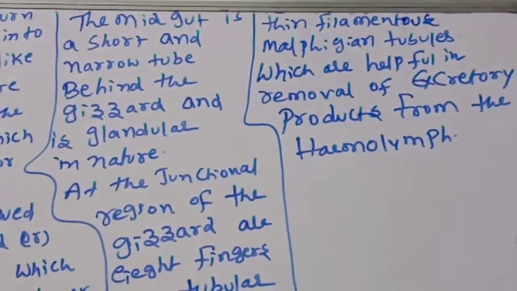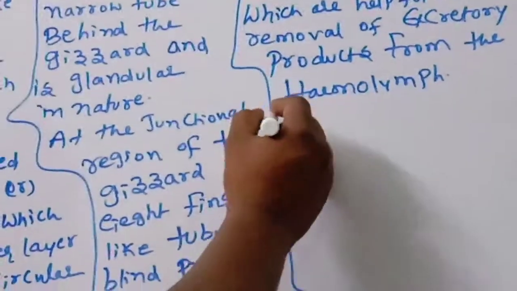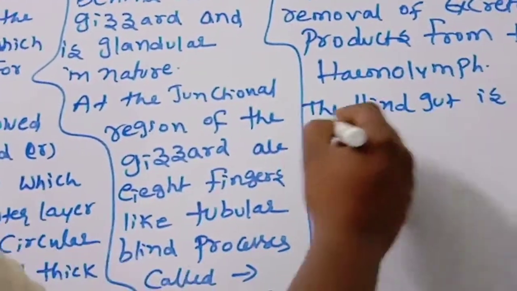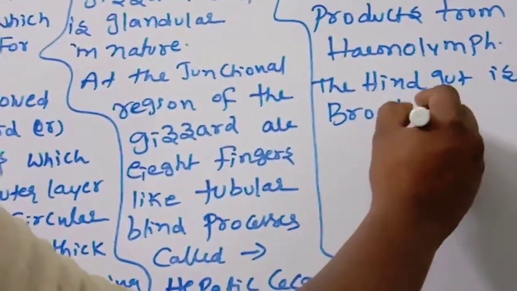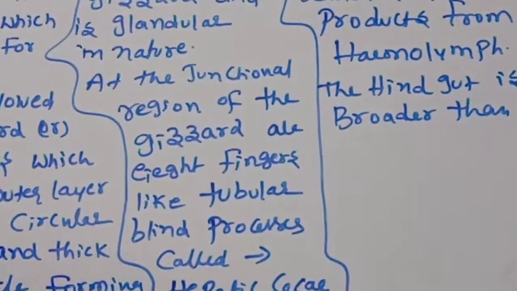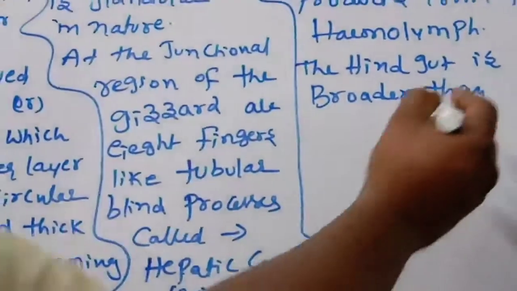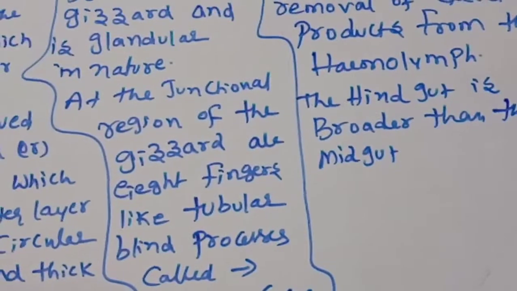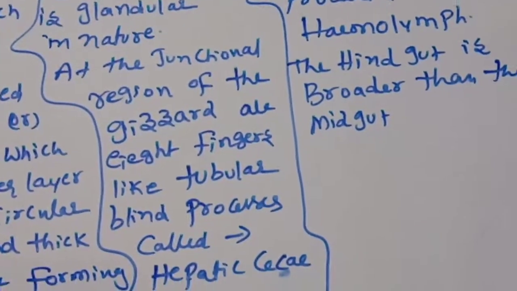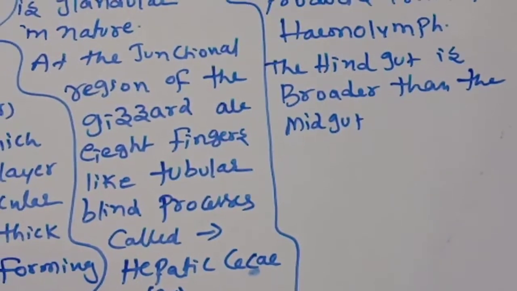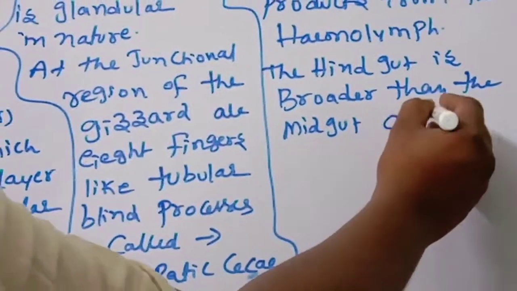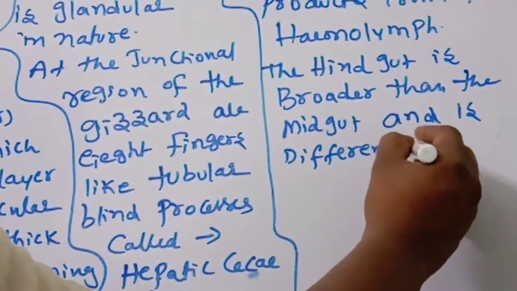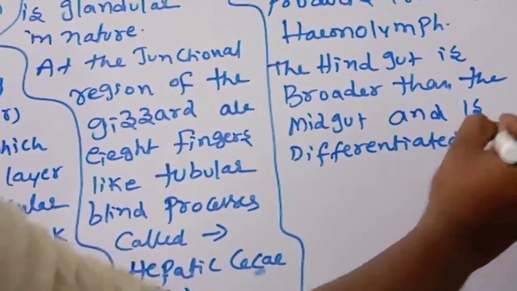Okay children, next the hindgut is broader than the midgut. The hindgut is broader than the midgut, and is differentiated into what are the parts?